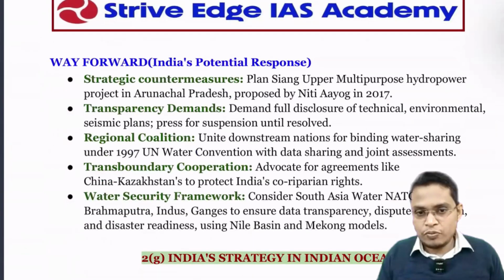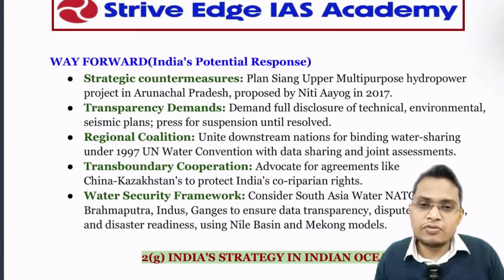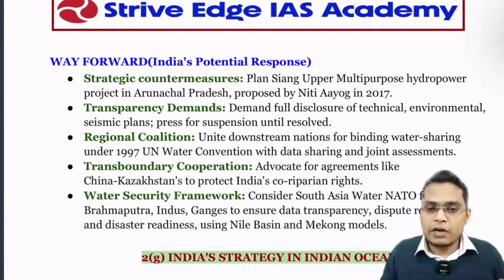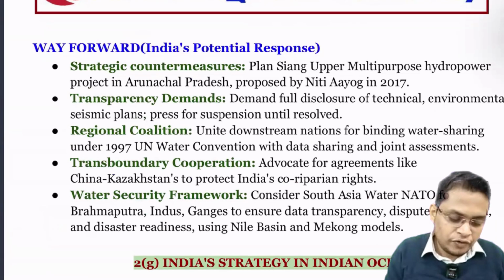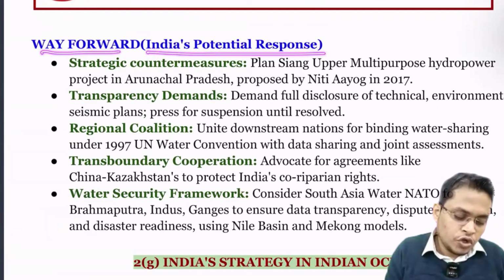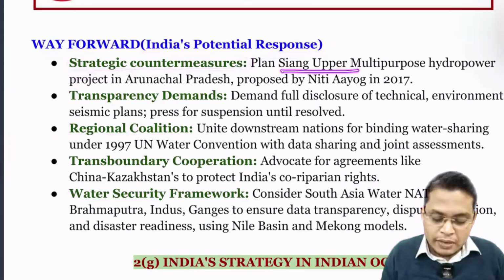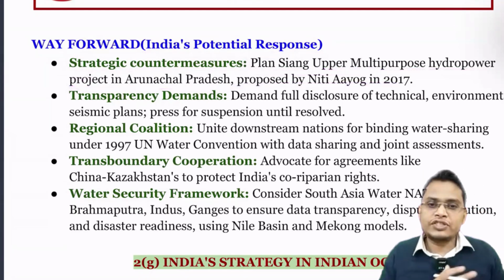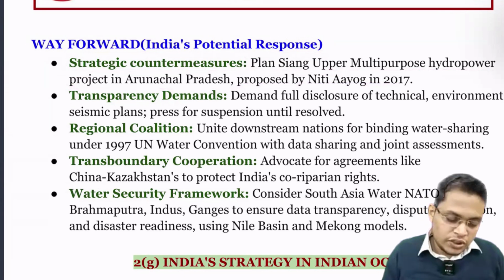If China is unilaterally constructing dams without looking into the concerns we are expressing, then we have to take some steps. That is what is called the way forward, or India's potential response. We can start strategic counterbalancing. For example, the Siang Upper Multi-Purpose Hydropower Project in Arunachal Pradesh, proposed by NITI Aayog. We can start constructing it. So this is one plan.